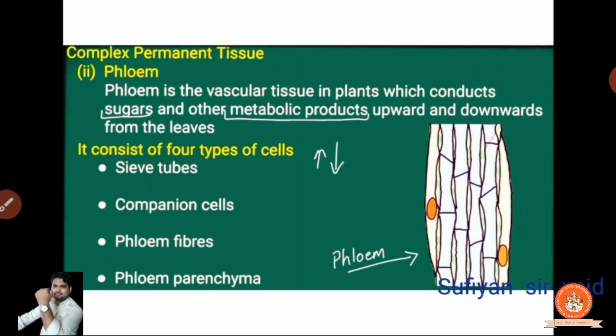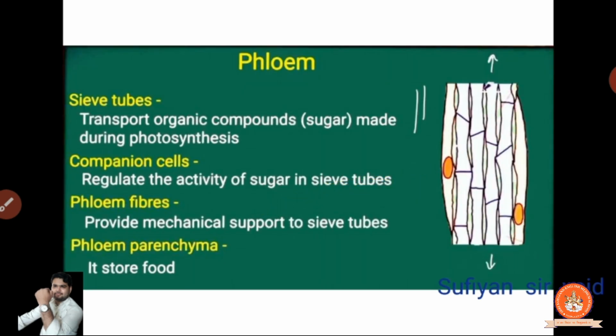Phloem means food is going to be transported up and down. Now there are four types: sieve tube, companion cells, phloem fiber, phloem parenchyma.